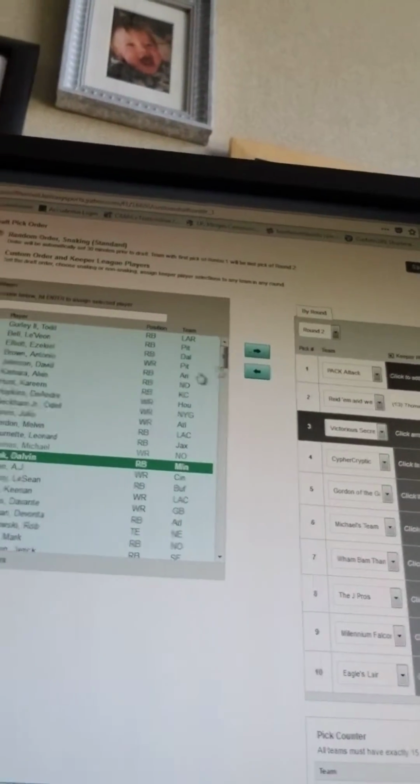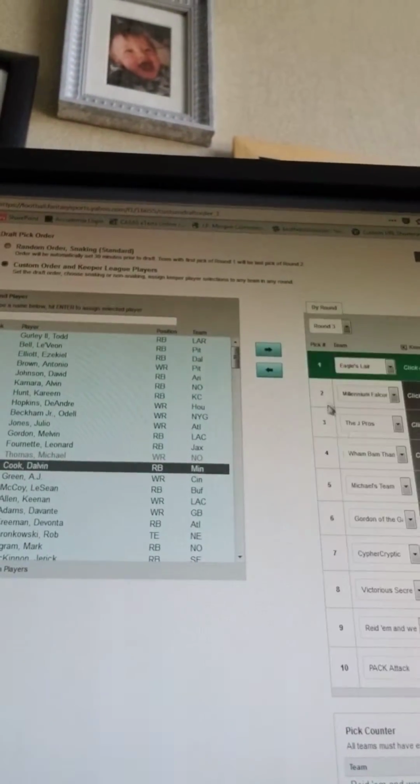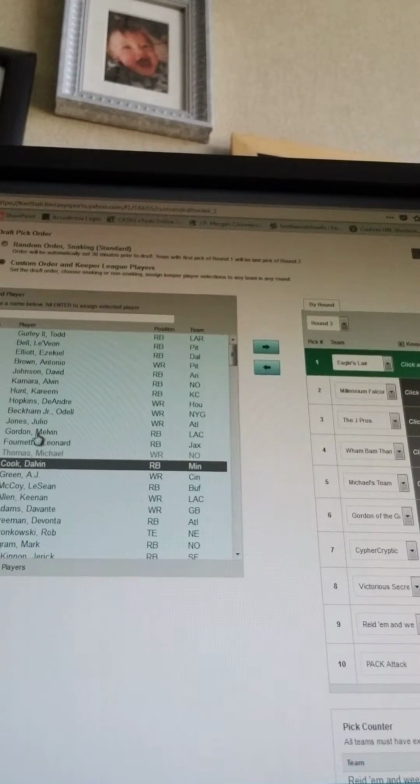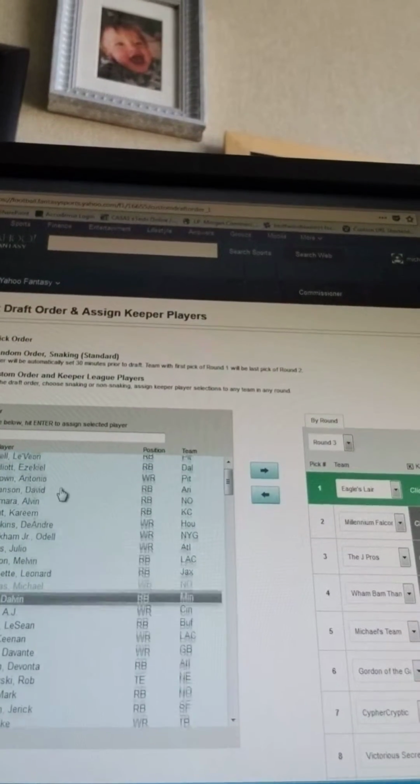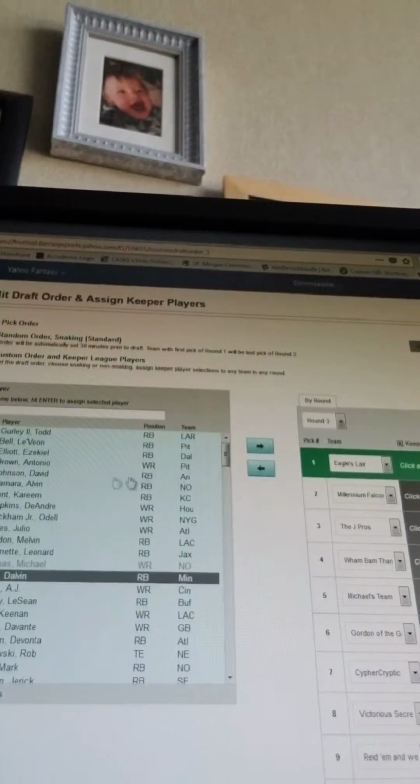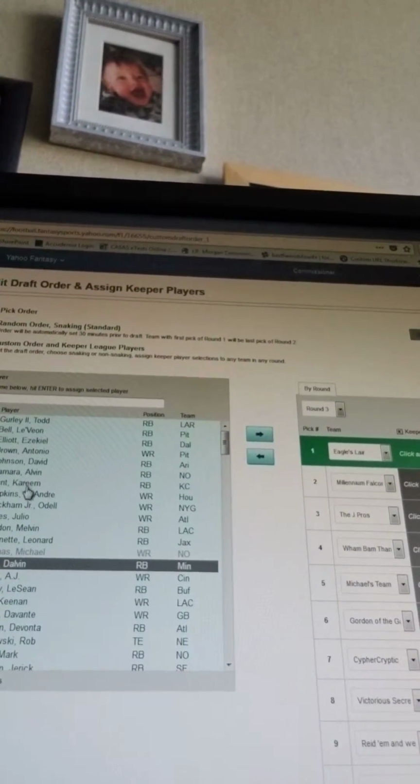Now, in regards to a trade, hypothetically speaking, again, we'll use Dom as an example, and say Dom was willing to trade, I think he has Kareem Hunt. Where are you at? There we go.